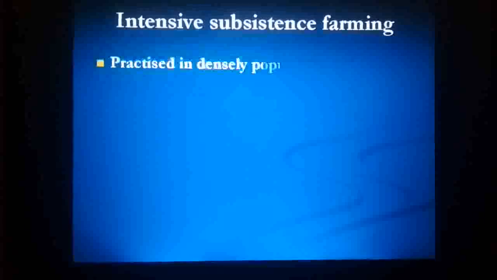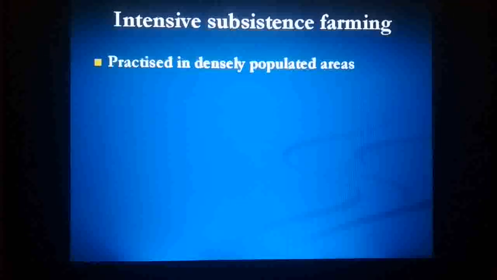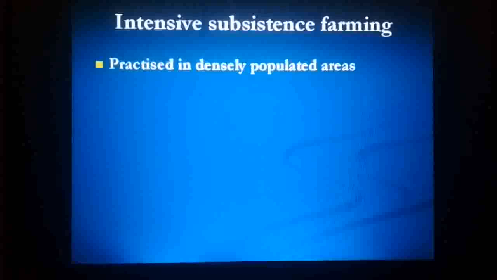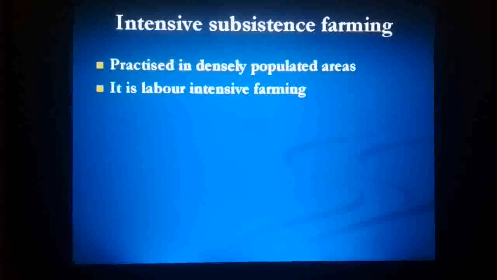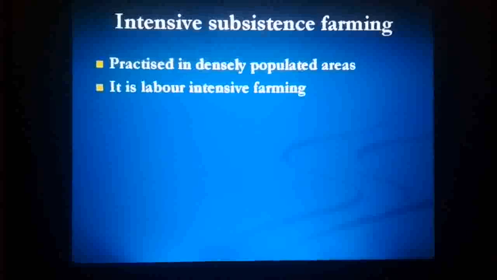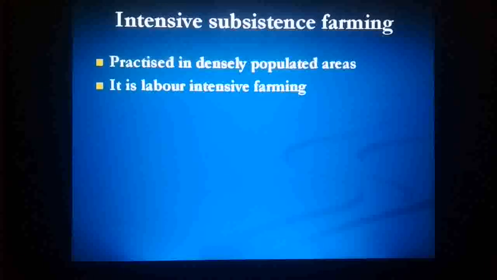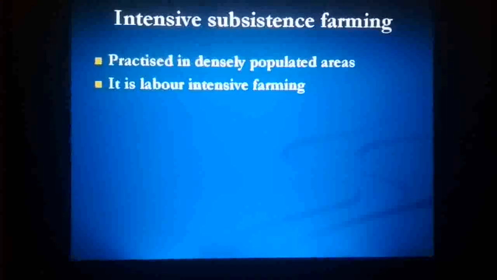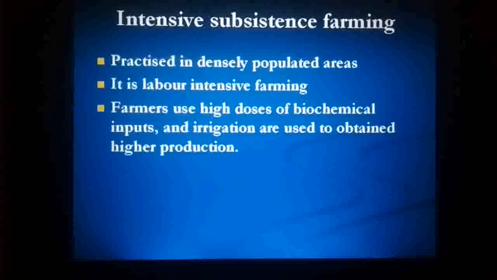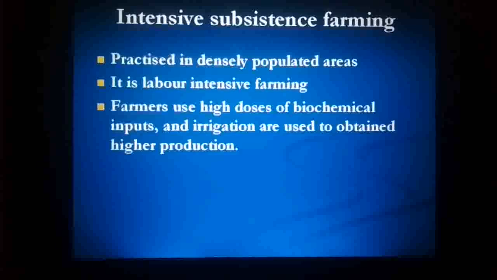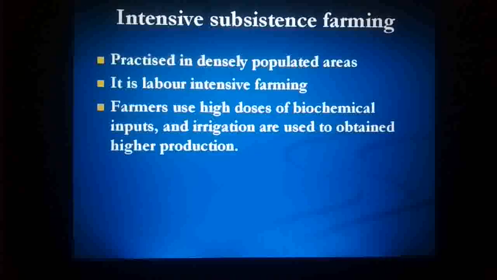Now, when we use somewhat advanced techniques in subsistence farming, it becomes intensive subsistence farming. Intensive subsistence farming is practiced in densely populated regions of the world. Same is the case with India. It is labor intensive farming. We need a large number of laborers in this type of farming. Farmers use high doses of biochemical inputs, and irrigation is used. Artificial irrigation systems are used to obtain higher production.